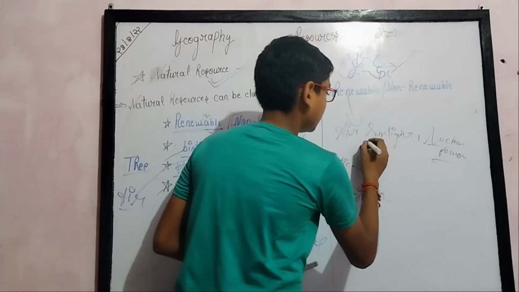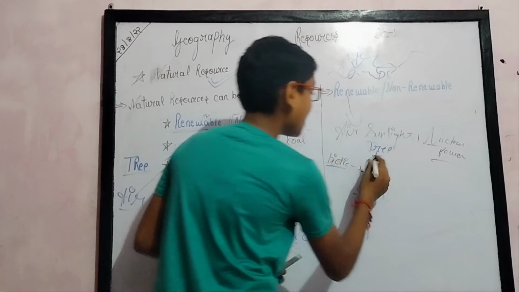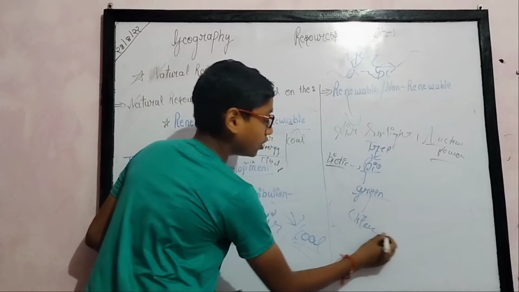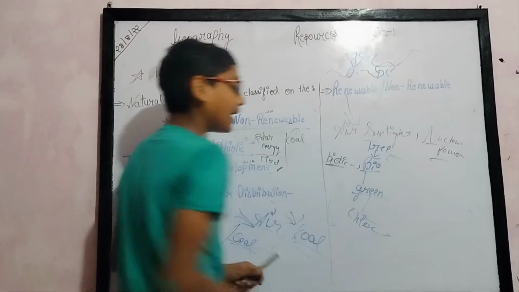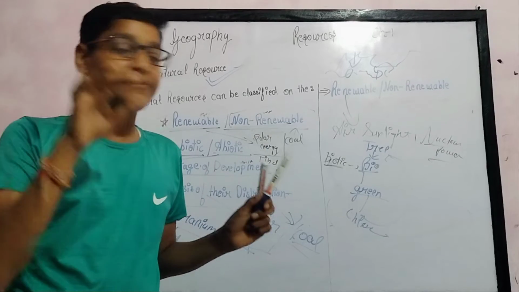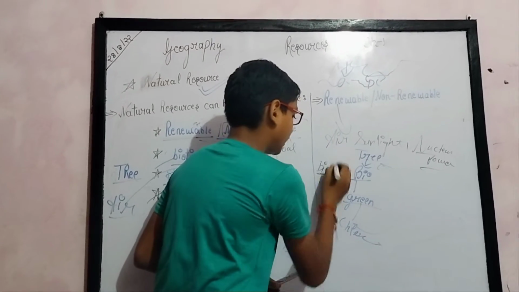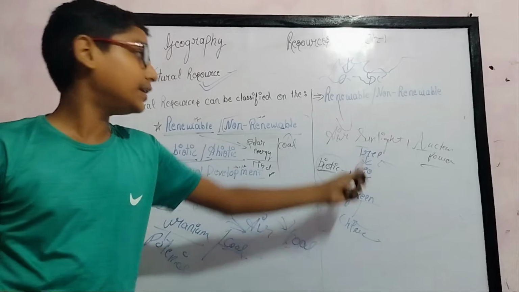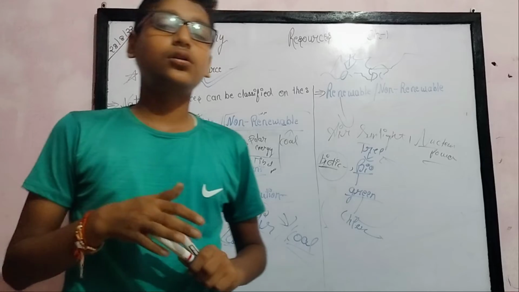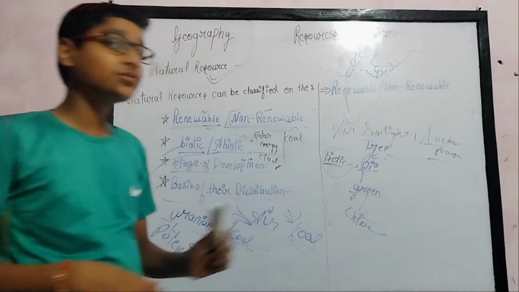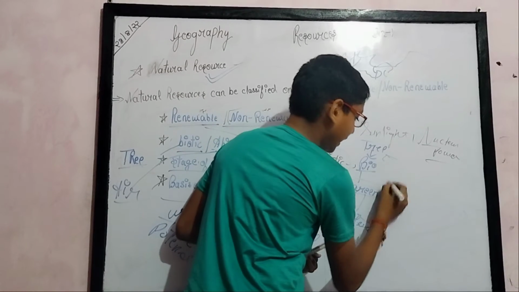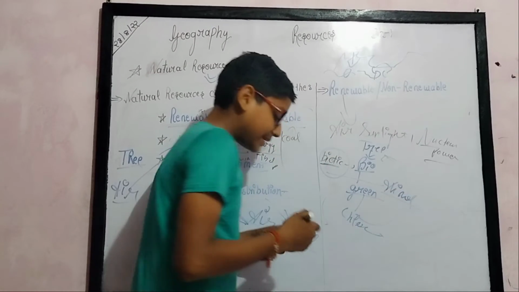Like a tree, which is a living thing. The main point is that a tree is a living thing, and all living things are biotic. A tree is a biotic resource.